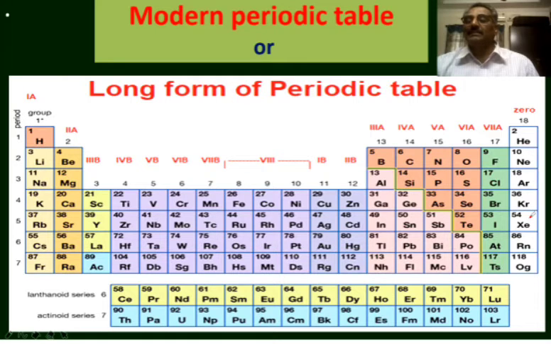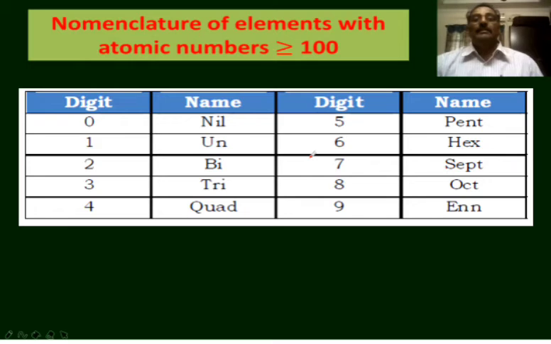Helium, neon, argon, krypton, xenon and radon are said to be the inert gases or rare gases or noble gases. Nomenclature of elements with atomic numbers more than 100. Among the 118 elements discovered so far, only 92 elements are naturally occurring elements. The rest of the elements are made by the scientists in the laboratories.